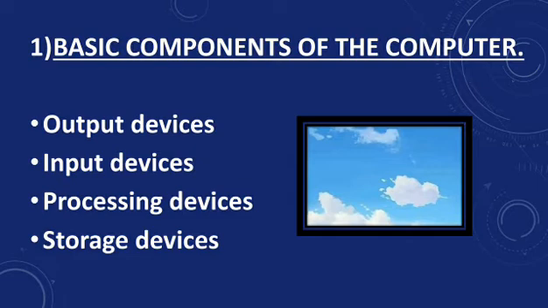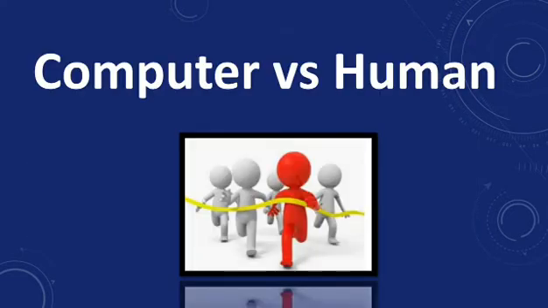Next, we are going to compare the computer with human. First one is reliability. A computer is a reliable machine. Breakdowns are very rare, so the user can depend on it. Modern electronic components have long lives. Computers are designed to make maintenance easy.